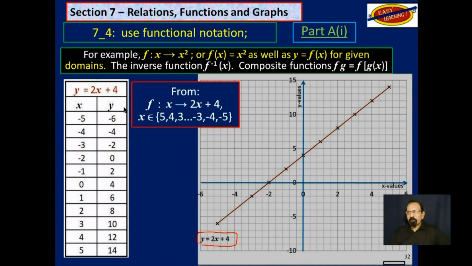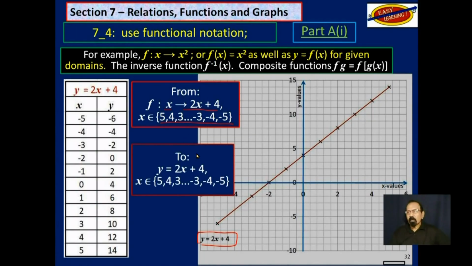So f is a function such that x maps onto 2x plus 4, and we are using these as individual members of x. We get y is equal to 2x plus 4, and when we substitute 5 and 4 and 3 and so on for x, we get these numbers here. We plot them on a graph, and we get this graph over here.